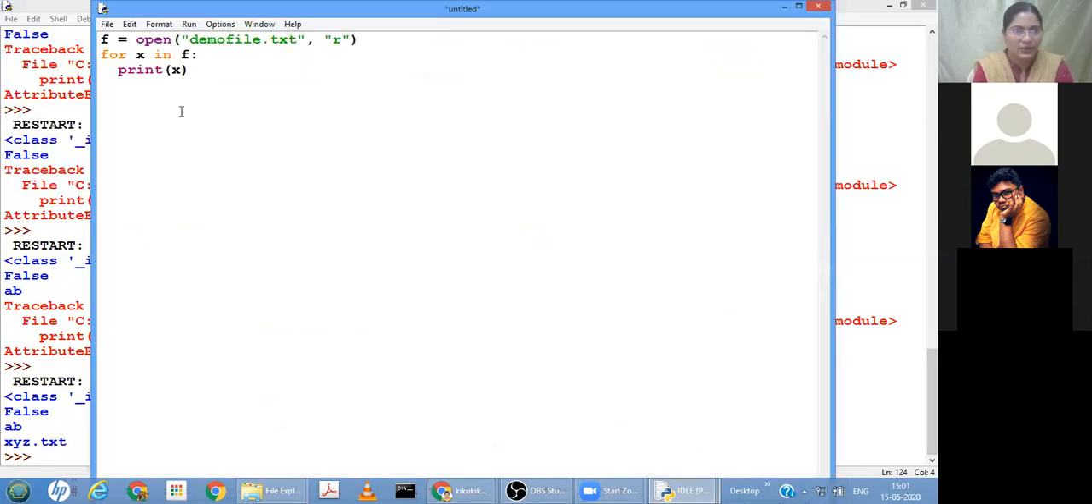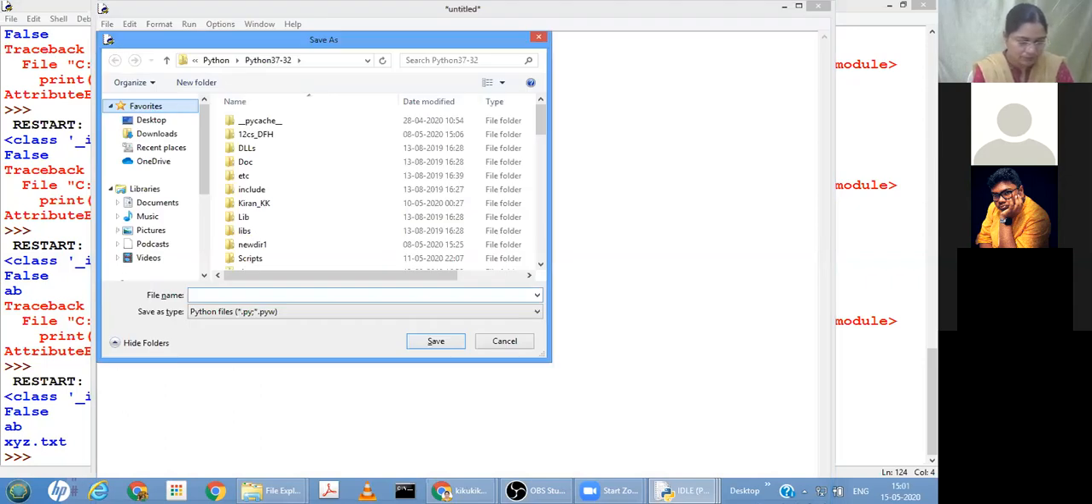Let me close this file, f.close. Using a loop is possible because whatever content is there in f, that is, f is an IO wrapper object, and that object is iterable. Iterable means we can traverse through it by taking a loop.